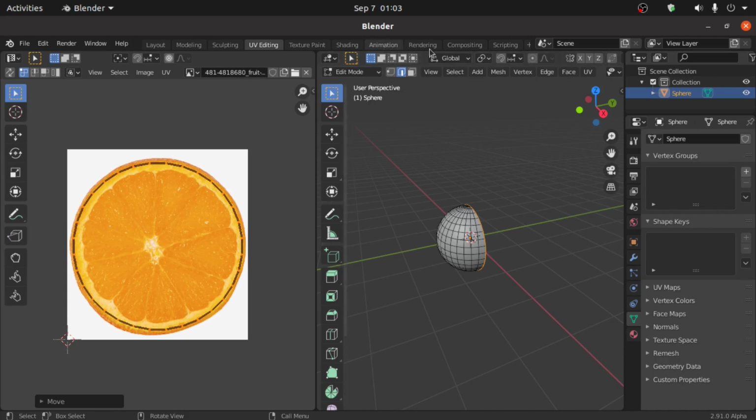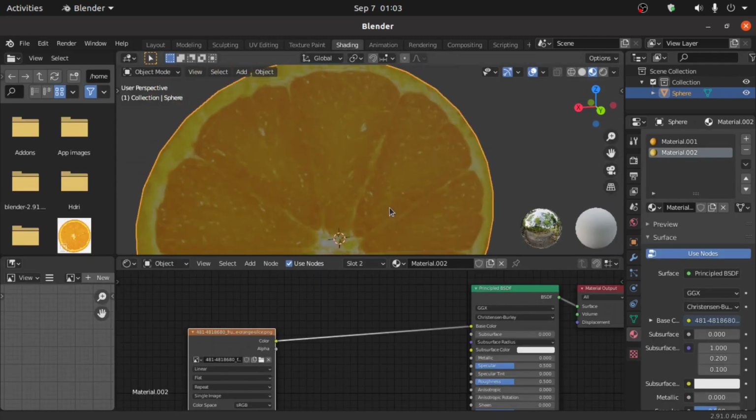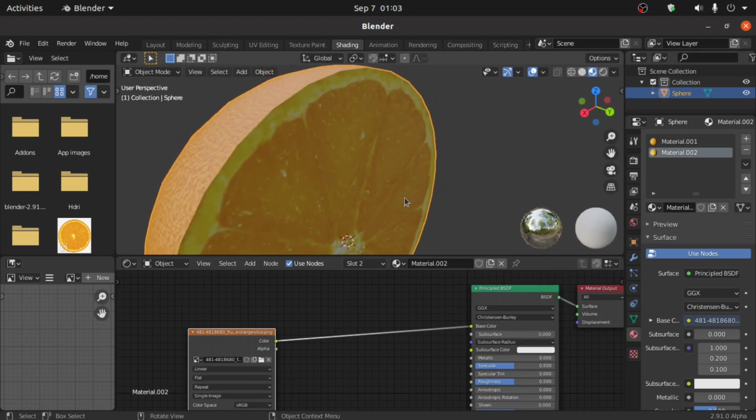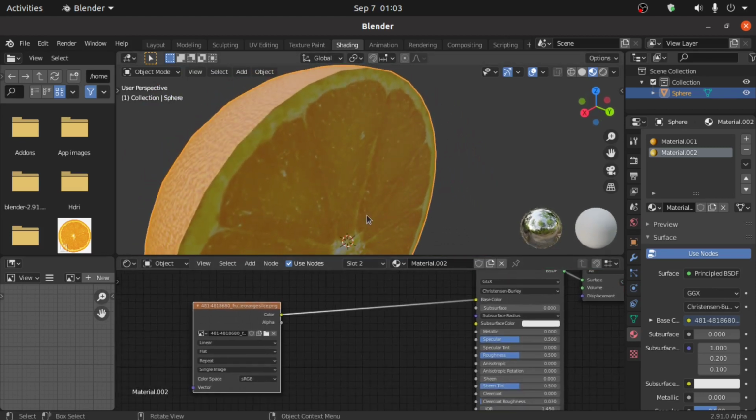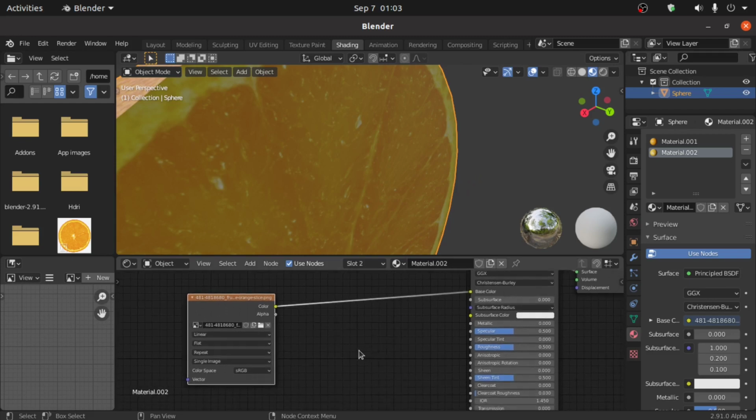Now switch to the Shading workspace. Now you can see that it is fixed. Also we have to apply the bump node here. So press Shift A and search for Map Range first.